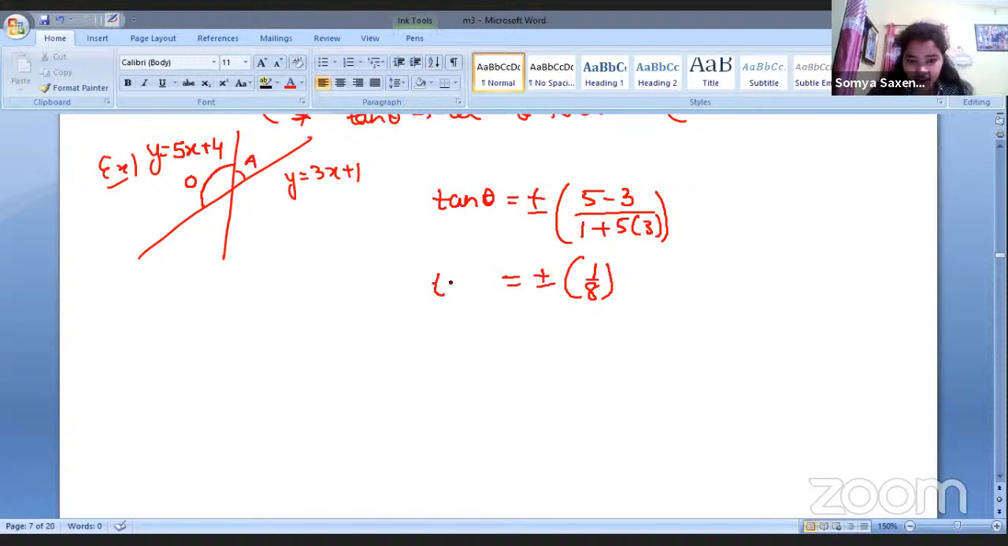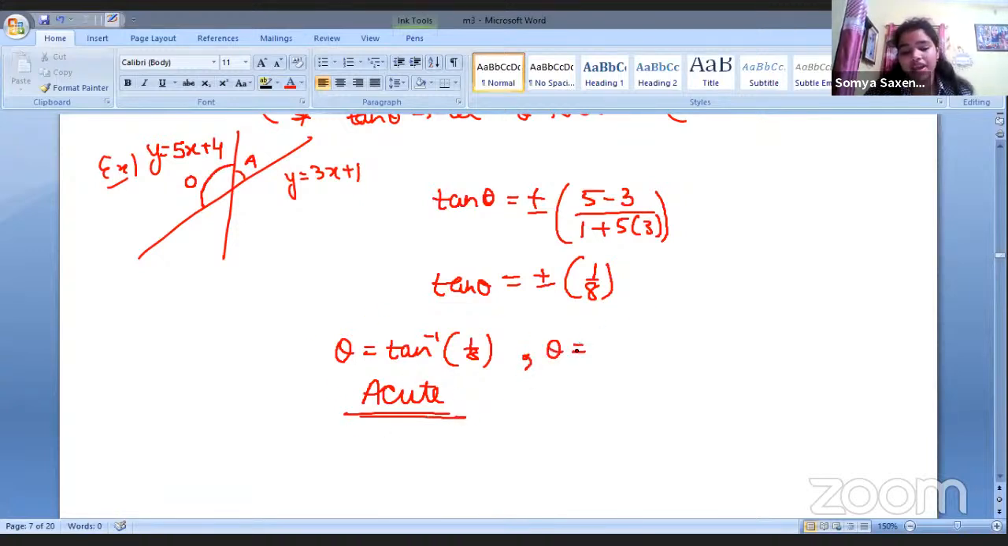So from here, we have to find it in these terms with plus and minus intact. But we can definitely say that theta will be equal to tan inverse 1 by 8. We are just taking the tangent there. So we will get this positive one when theta is acute. And when theta is obtuse, the value will be tan inverse 1 by 8, which here will be minus, right? So in this case, it will be obtuse.